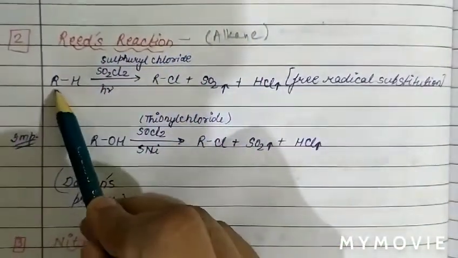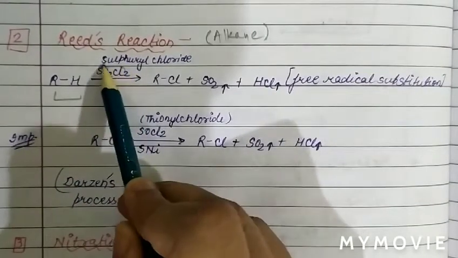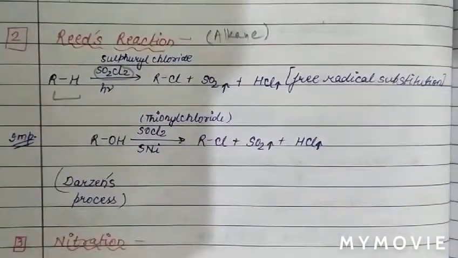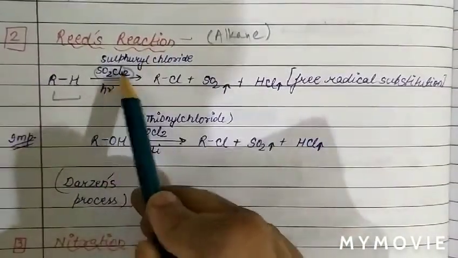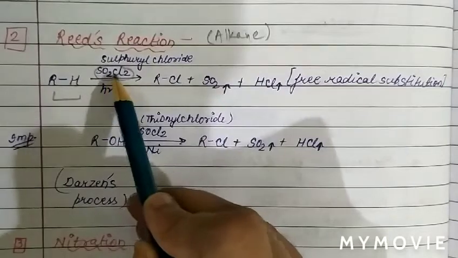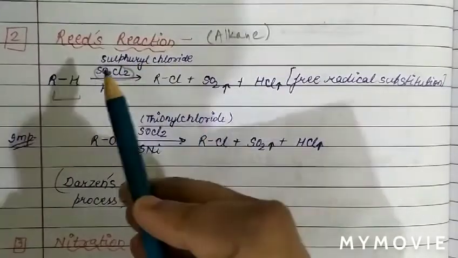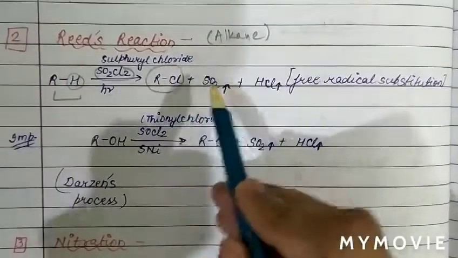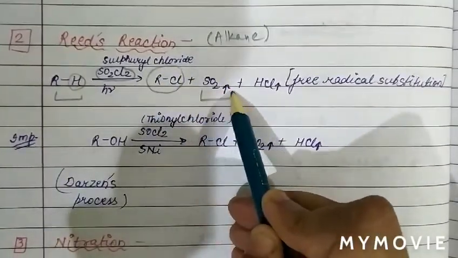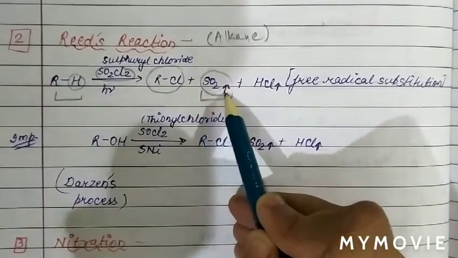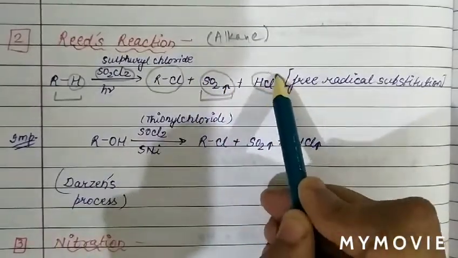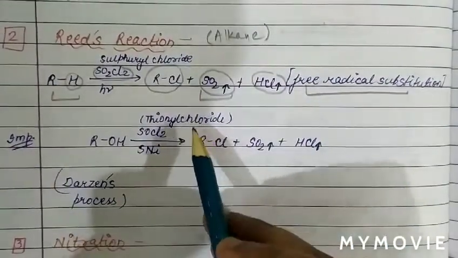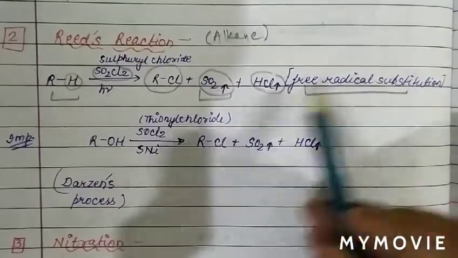In this case, when alkane reacts with SO2Cl2 in presence of sunlight, SO2Cl2 we call sulfuryl chloride, then alkane changes into alkyl chloride, and two gases are escapable products. One is SO2 and one is HCl, and this reaction follows the free radical substitution mechanism.